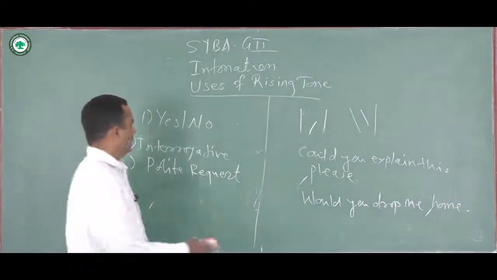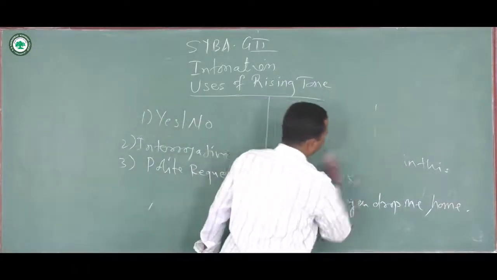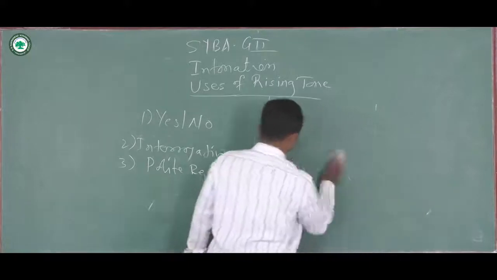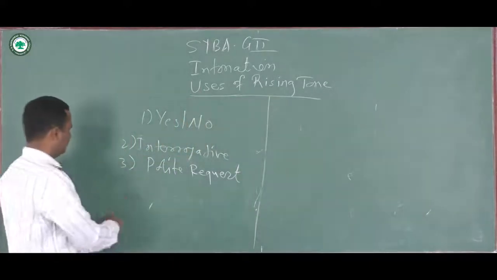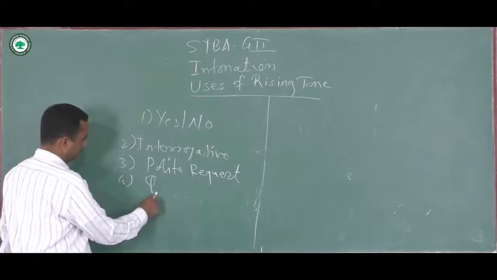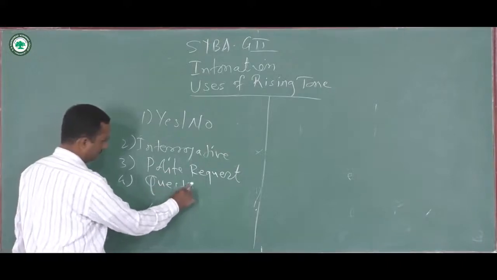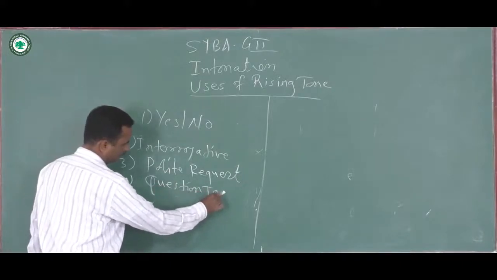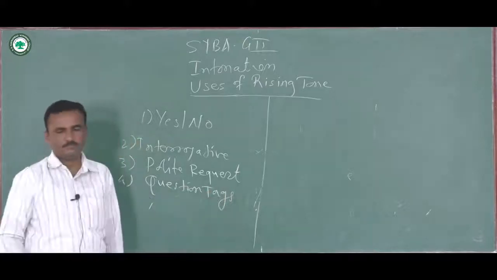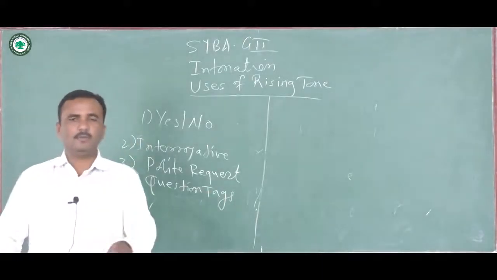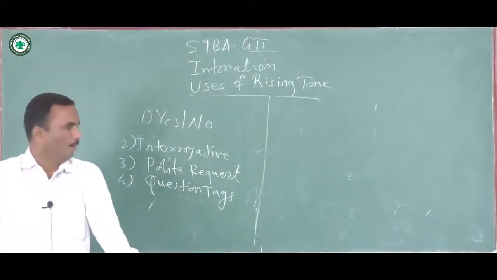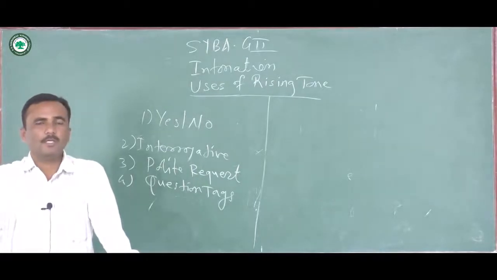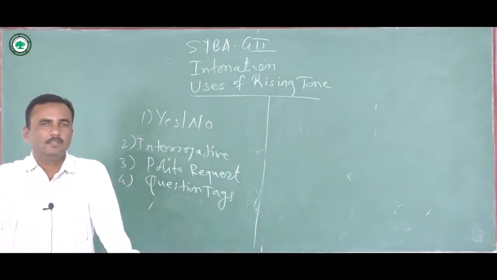Then it is also used in question tags. Both falling tone and rising tone are used in question tags, but there is a difference between the uses.